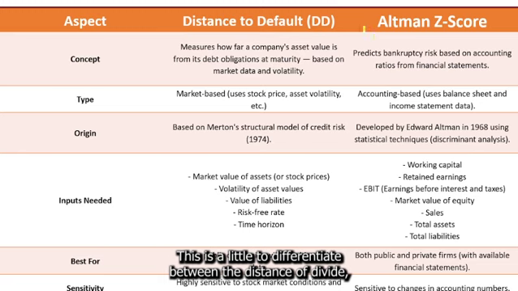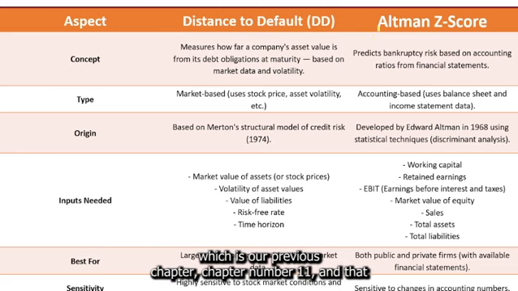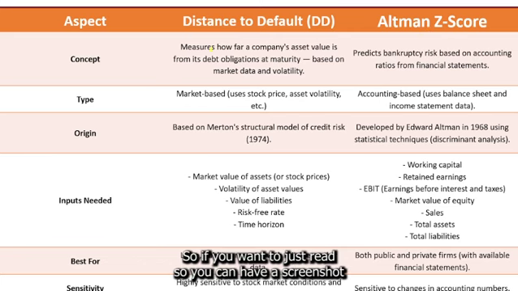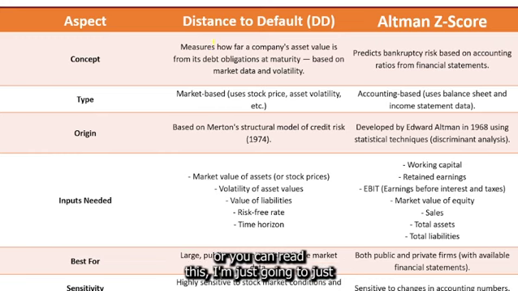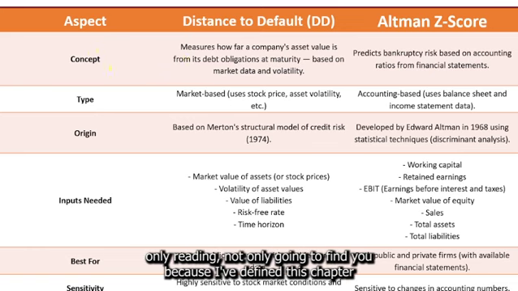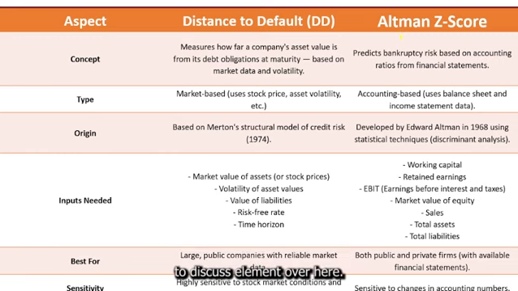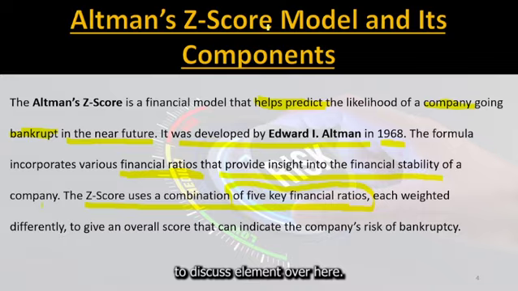This is a little theory, differentiating between the distance to default, which was our previous chapter, number 11, and the Z-score. If you want, you can take a screenshot or read this. I'm only going to read it, not define it, because I have defined this chapter previously in great depth, and have also discussed Altman over here.